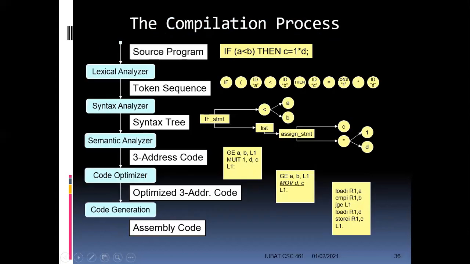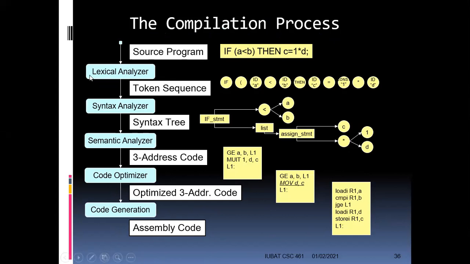Before discussing the steps, let me tell you what compilation is. Whenever you write a program, that we call source code or source program, it looks something like this. I'm taking just one line from the code: if A less than B, then we will multiply C with D. So this is just one line out of a code. Let us see how the compilation takes place whenever you compile the program.